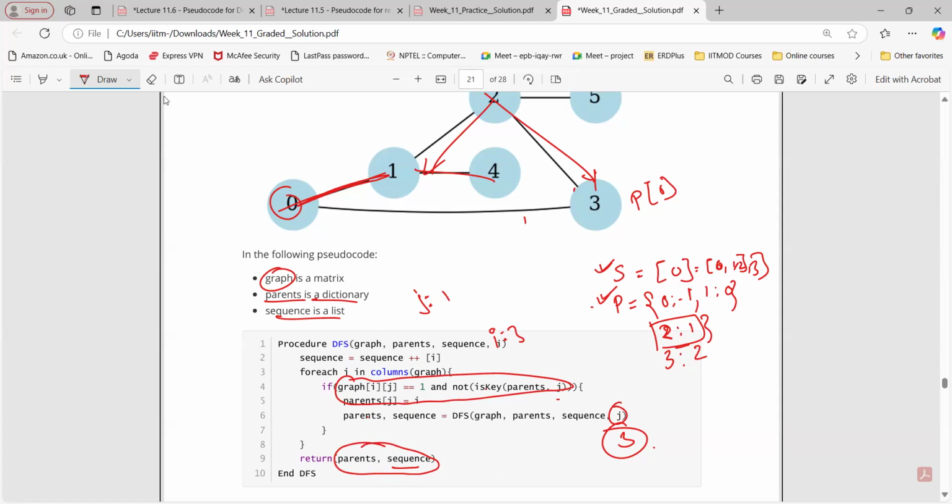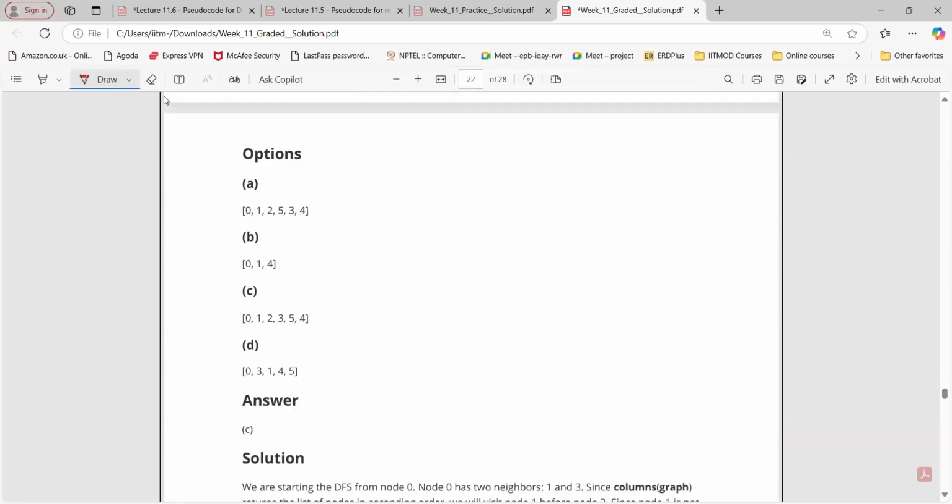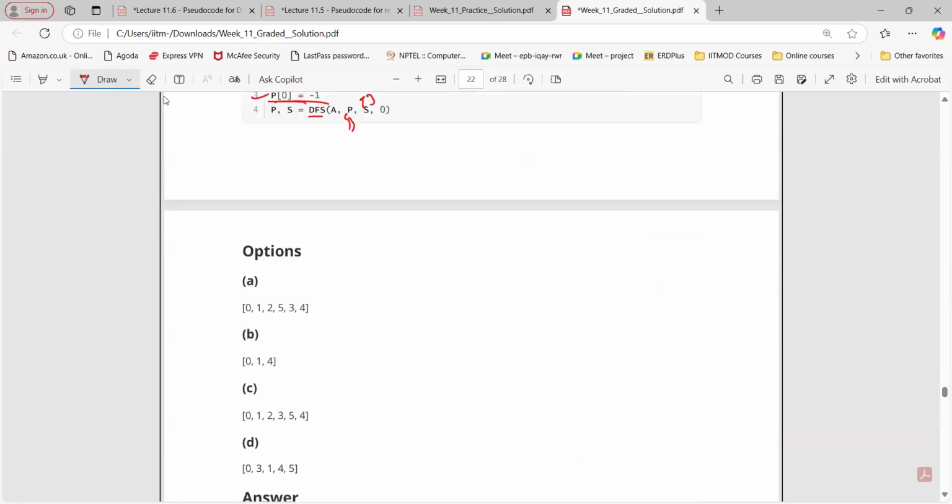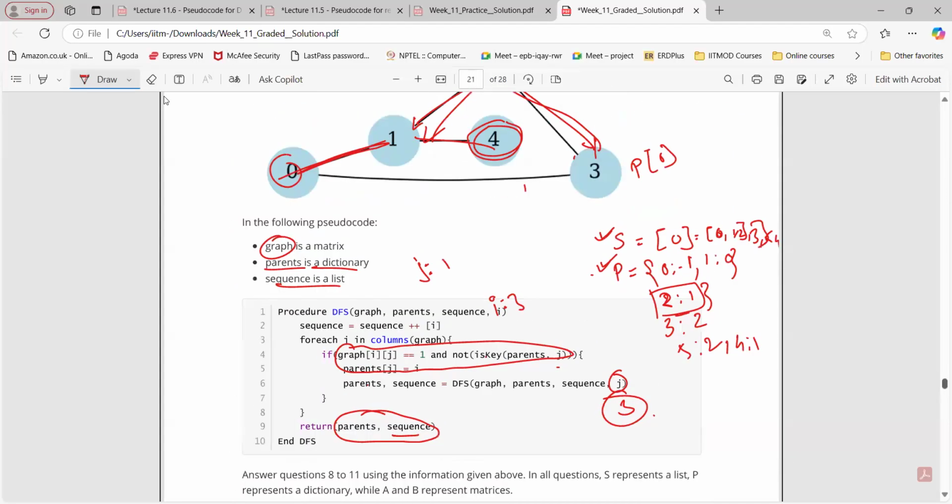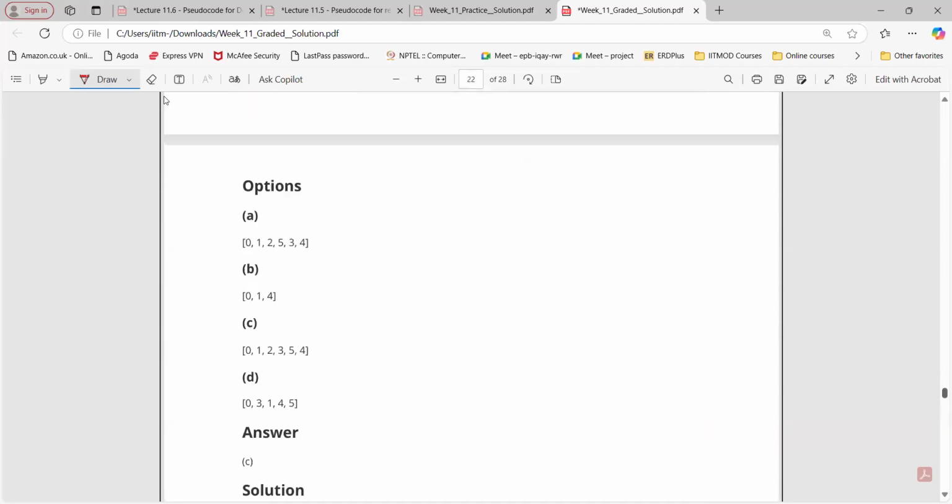Sir, we will go back to that 2, right? 2, and then from 1 we will get 4. No, from 2 we will get to 5 first. So that will be added, 5, and then the remaining will be 4. But for 5, what will be the element? 5 is 2, to 2. Yeah, and for 4, 1. Yes, sir. So let's see, S means what? Sequence: 0, 1, 2, 3, 5, 4. Yes, that is correct.